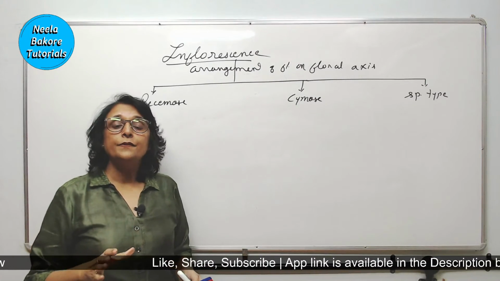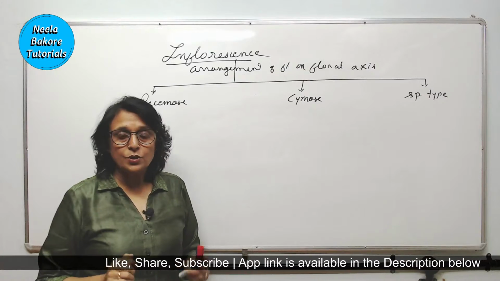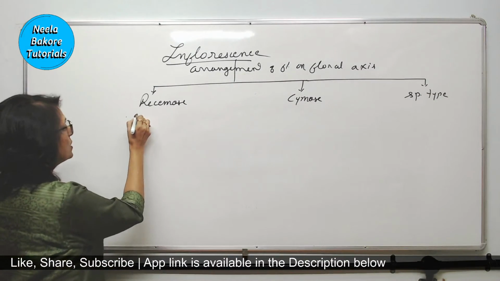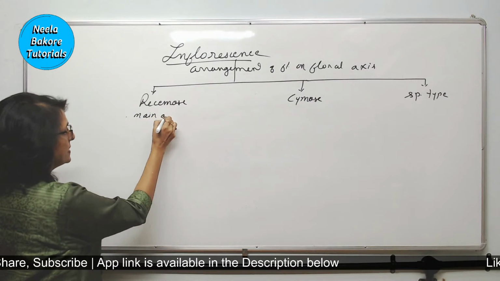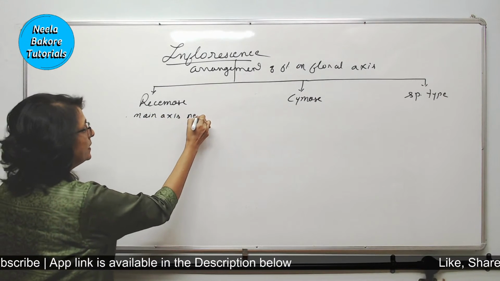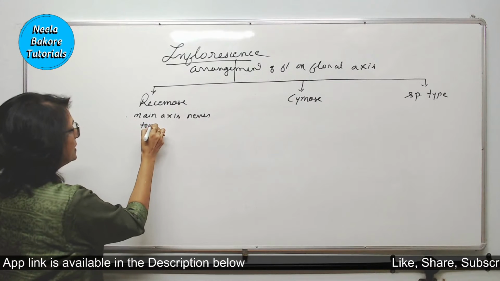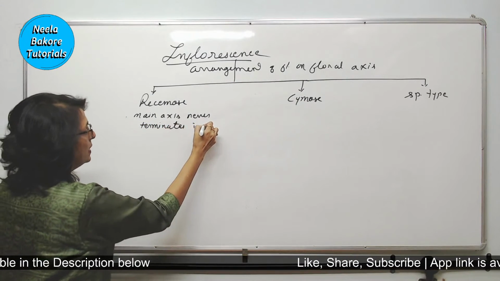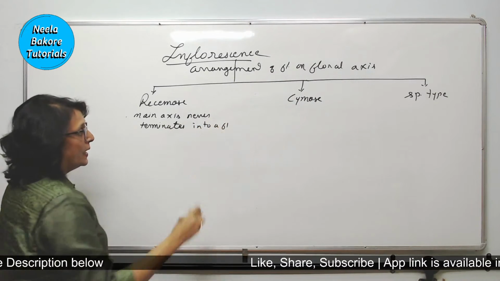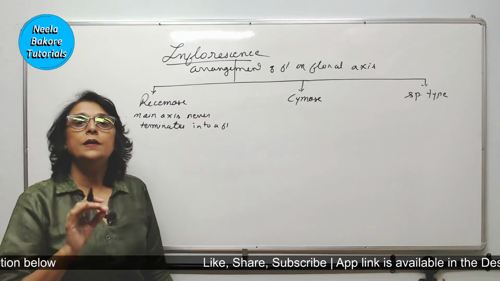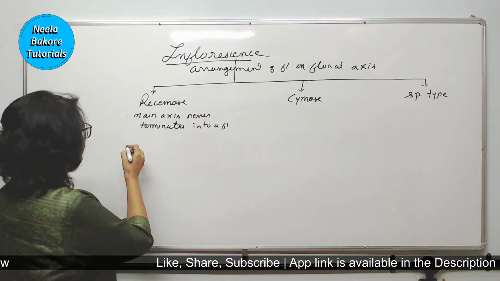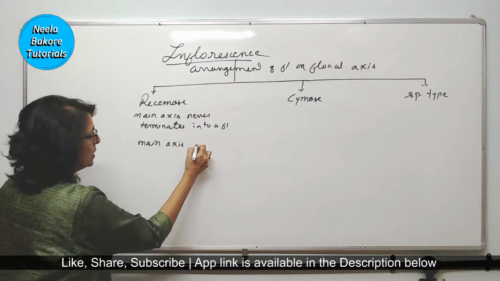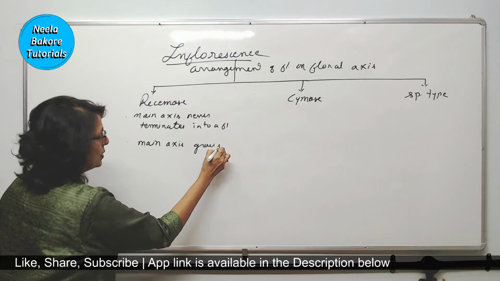The basic differences between racemose and cymose are some significant ones. For example, in racemose, the main axis never terminates into a flower. That means the main axis grows continuously.